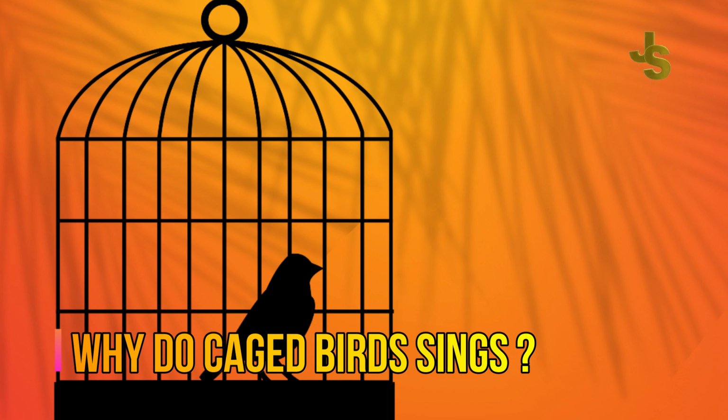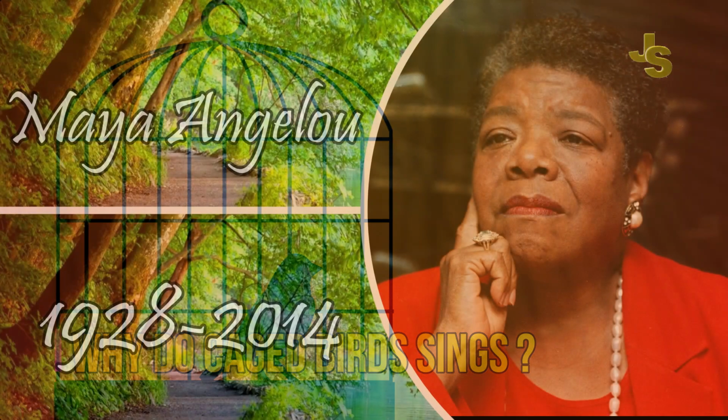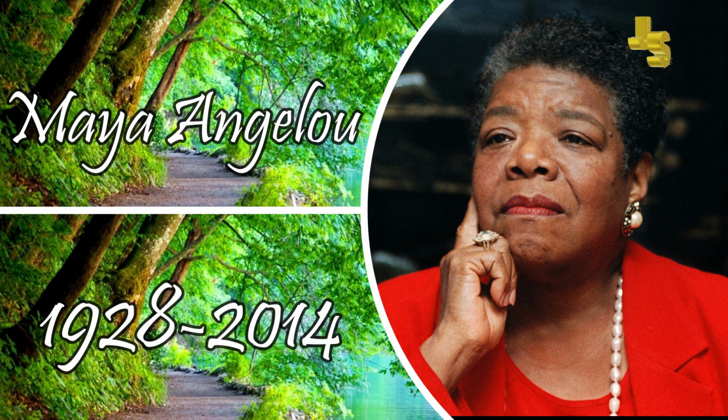It can get every type of experience, it can go where it wants to go, where it can enjoy the simple fly. But a caged bird is confined to a small cage, and its wings are cut because it cannot fly. So here Maya Angelou, who was an African American poet, who was black herself, faced racism when she was a child.